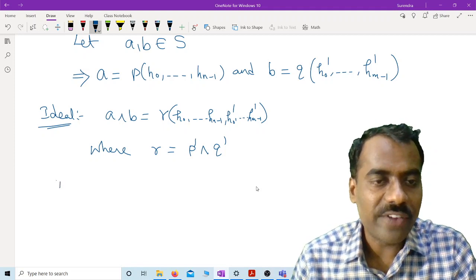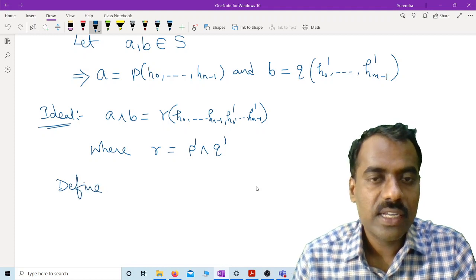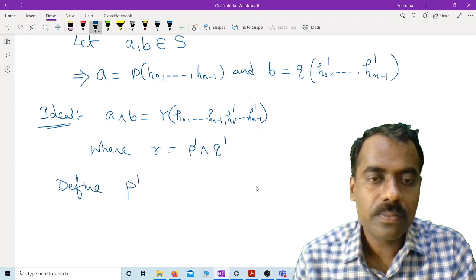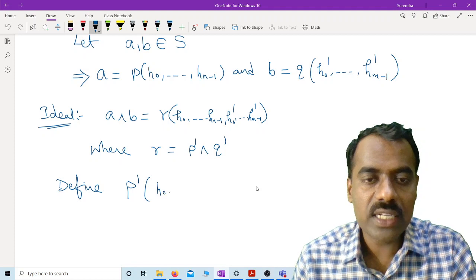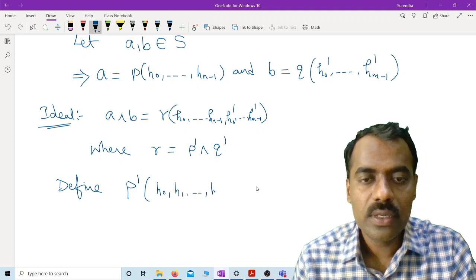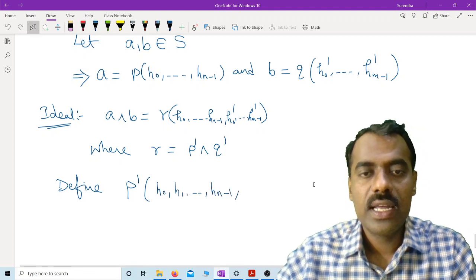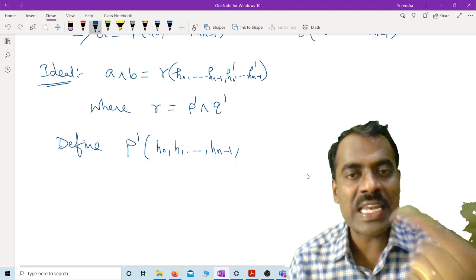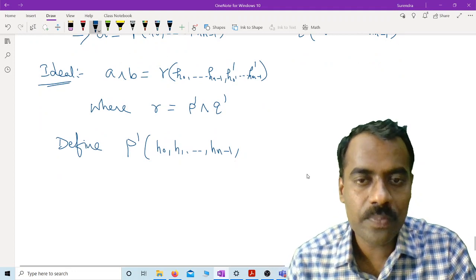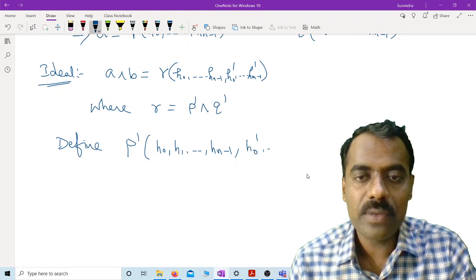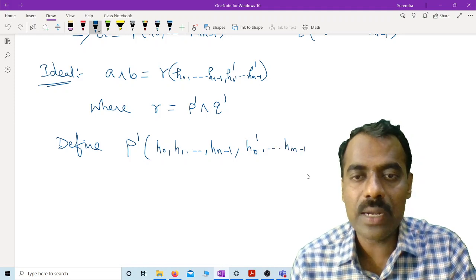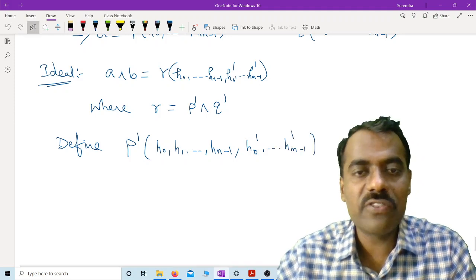So define P prime of H naught, H1 up to Hn minus 1, H naught prime up to Hm minus 1 prime. That means your P prime is a polynomial in n plus m variables. How will we define it?